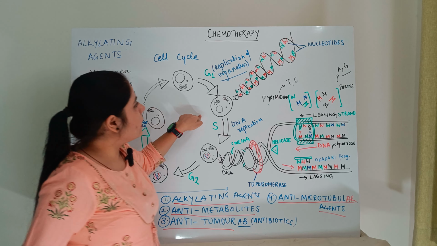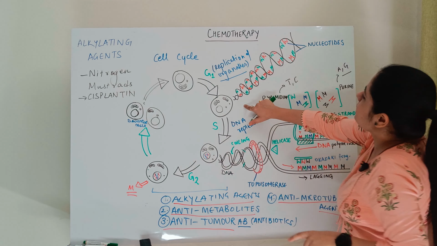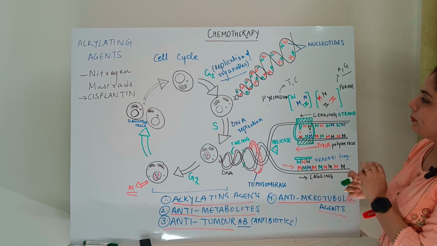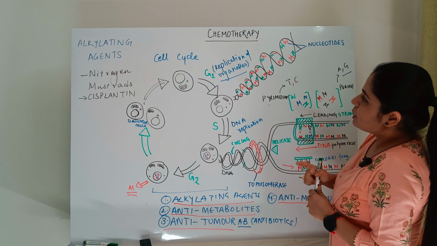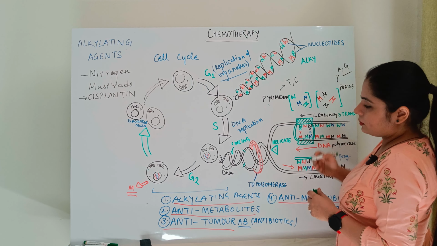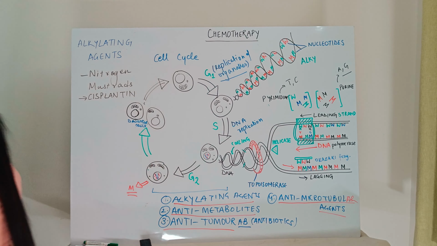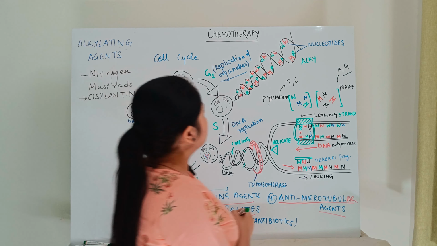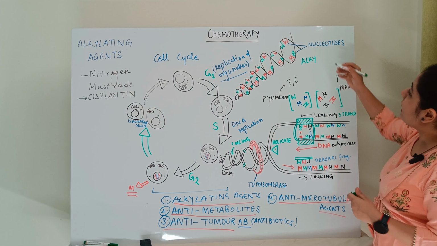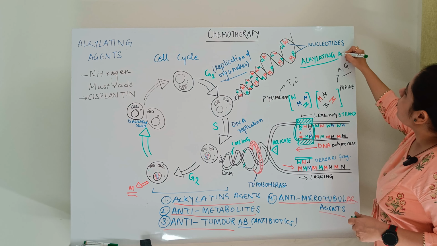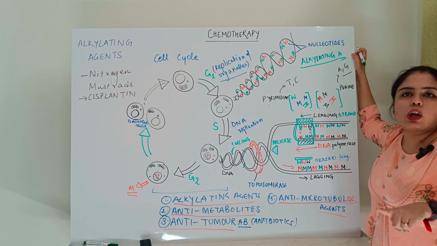Here, when the cell is multiplying its organelles, what is happening? The alkylating agents, first of all, are anti-proliferative drugs.